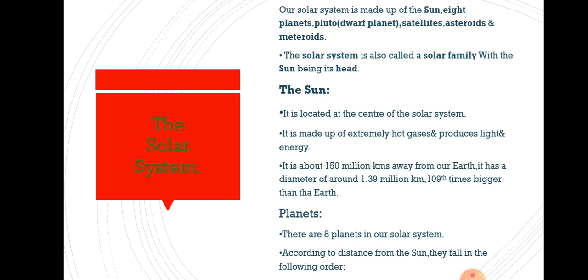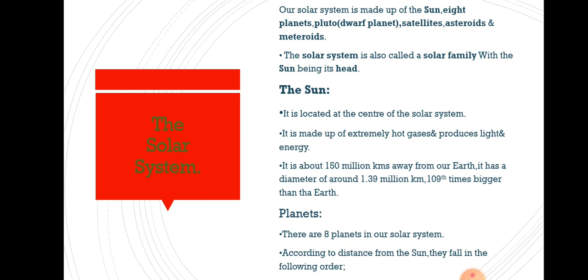These all are present in our solar system, and one by one we will come to know as we progress in the chapter. The solar system is also called a solar family. Solar system or solar family, both are the same thing. If someone asks what is solar family, you will just relate it with our solar system. Both are the same things with different names, and the head of our solar system or our solar family is the sun.